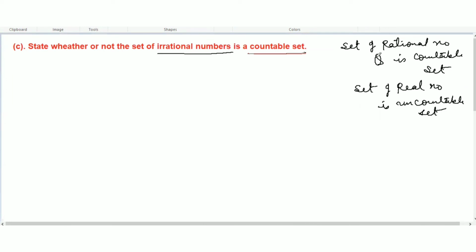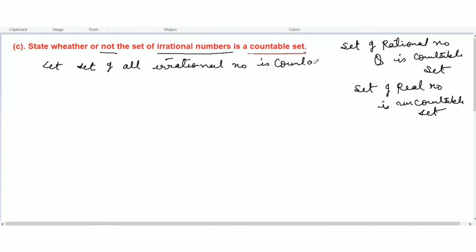So we are going to prove here about the set of irrational numbers, whether it is a countable set or an uncountable set. We still don't know whether or not it is countable. So let's first assume that the set of all irrational numbers is countable.